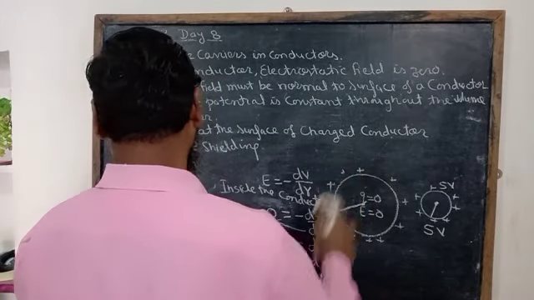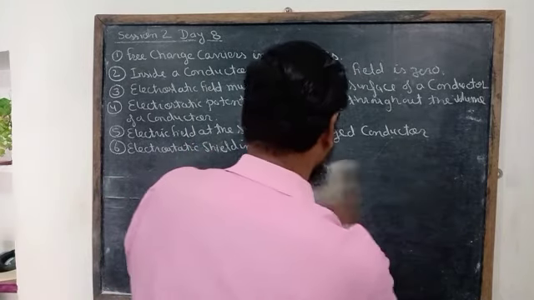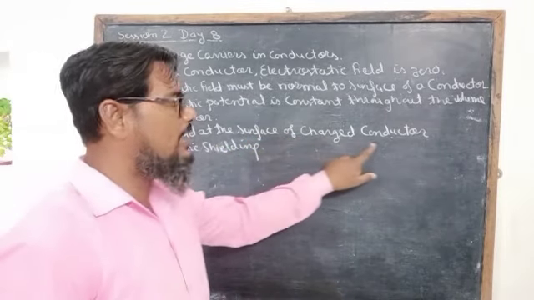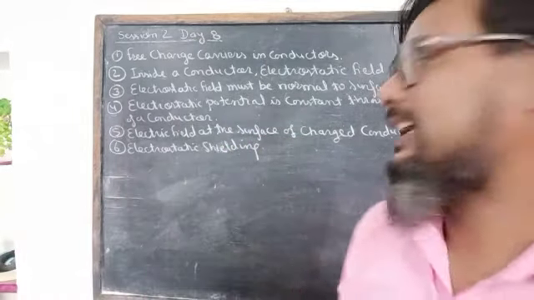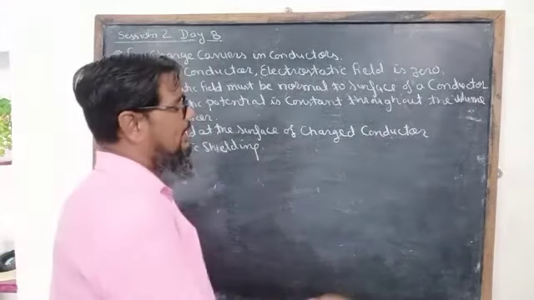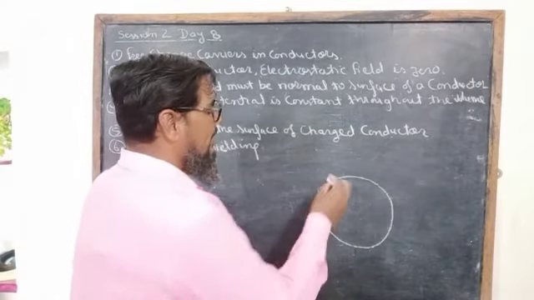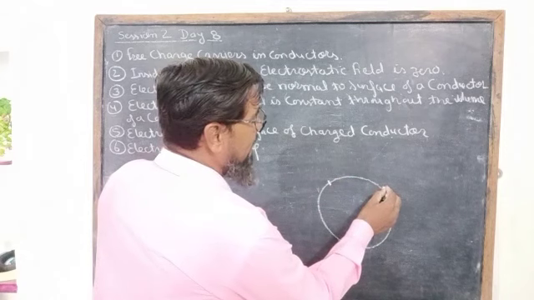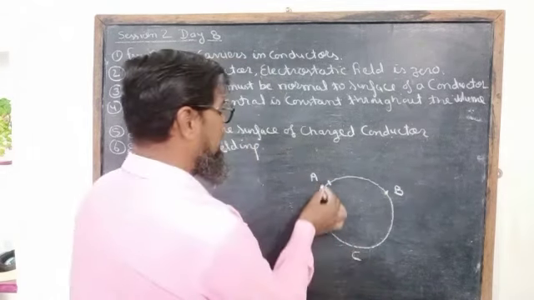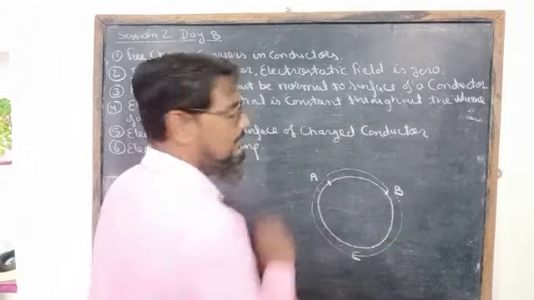Now we shall discuss the next point, and this is the electric field at the surface of a charged conductor. For the purpose, we consider a spherical conductor, just like that. And then we divide this conductor into two parts, AB and ACB. One part is AB, this one, and one part is ACB, this one.